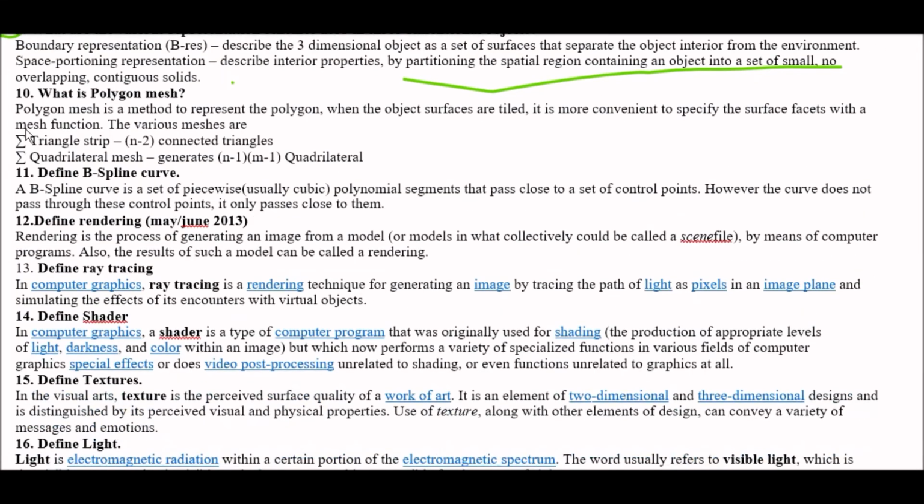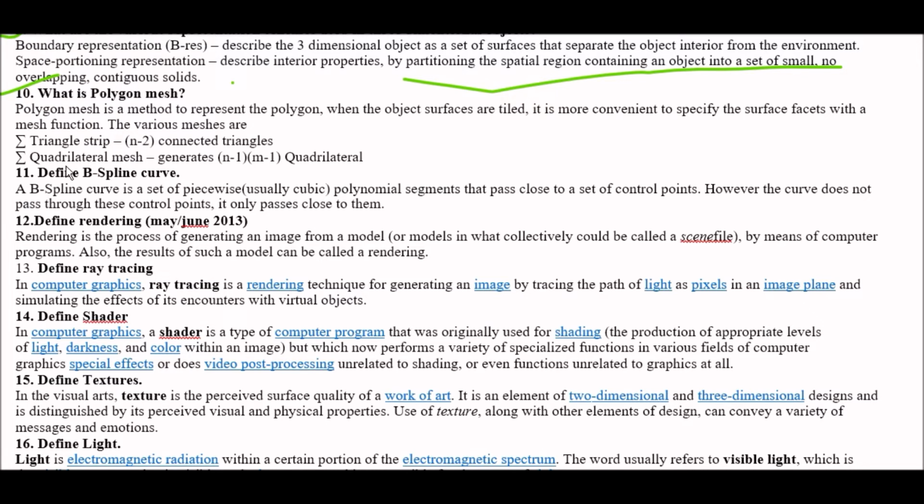Question number 10. What is polygon mesh? Answer: polygon mesh is a method to represent the polygon when the object surfaces are tiled. It's more convenient to specify the surface faces with a mesh function. The various meshes are: first one, triangular strip. This is n-2 connected triangles.